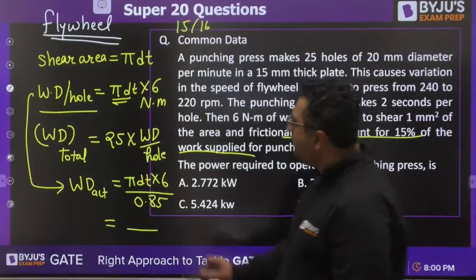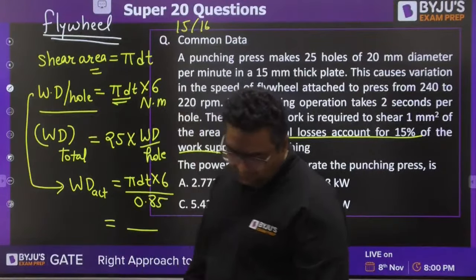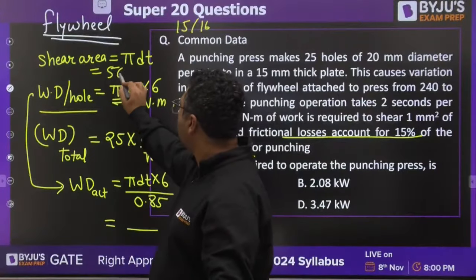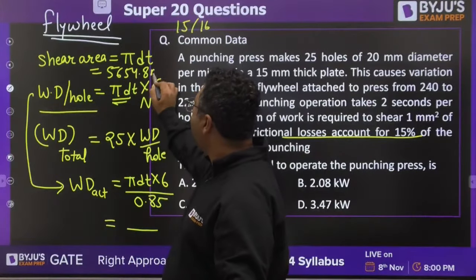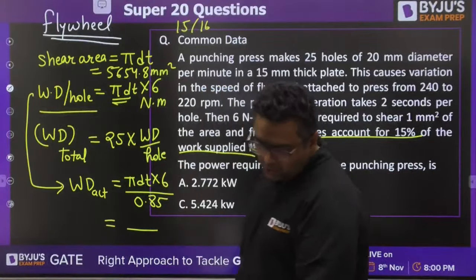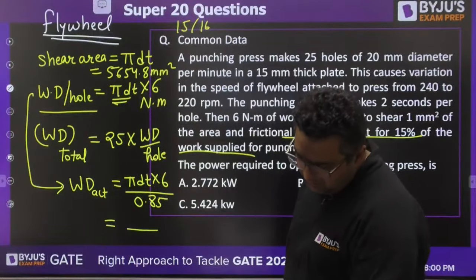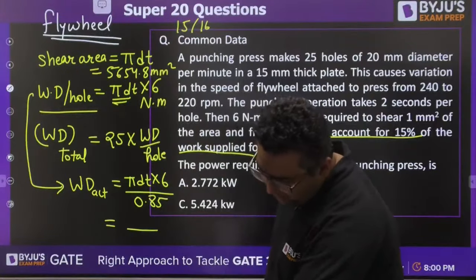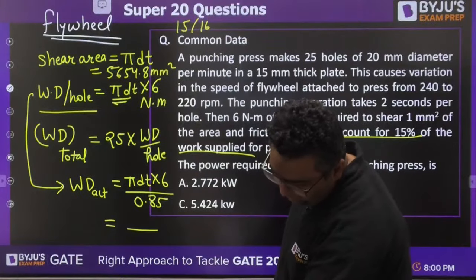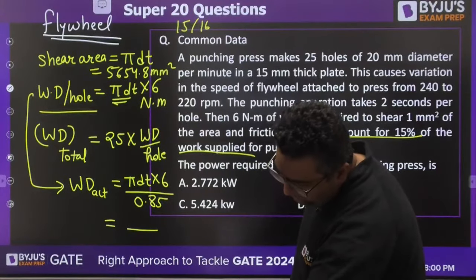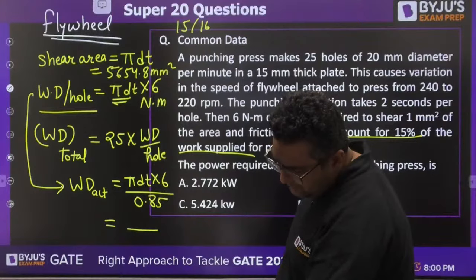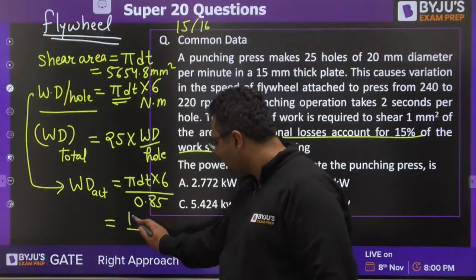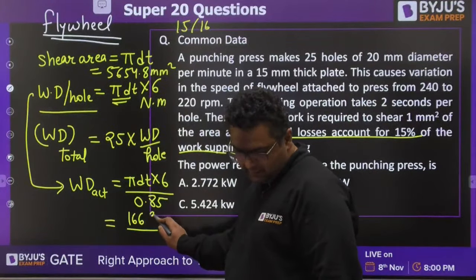First of all, tell me what you are getting as shear area. I am telling you my values. It is 5654.8 mm square. So when you find the work done with losses, dividing by 0.85, you would be getting 6652.7. It is coming out to be 166,319